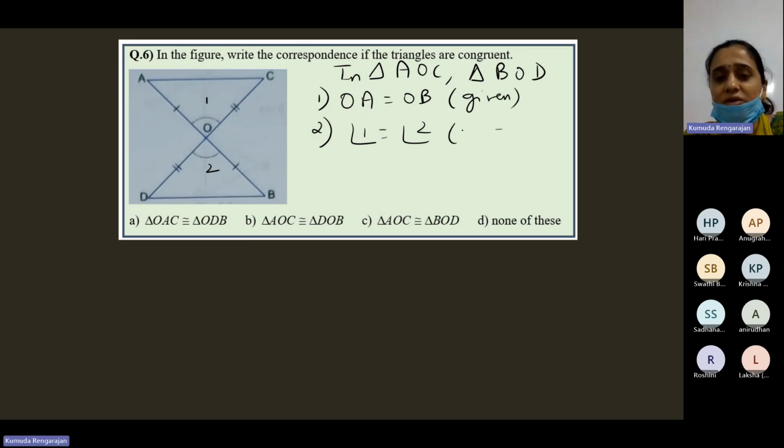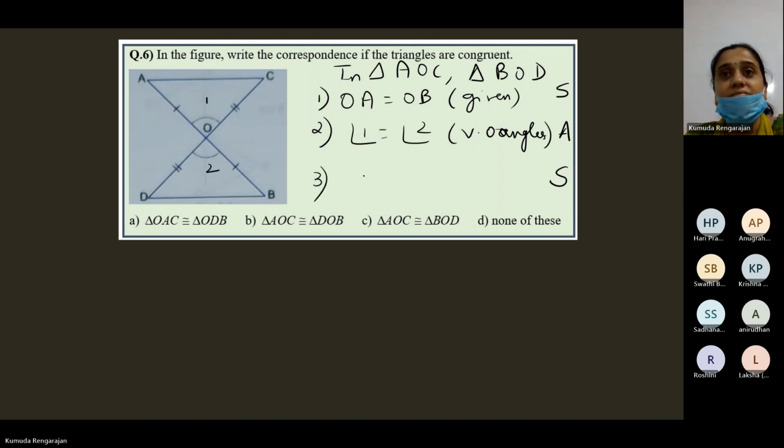Angle 1 is equal to angle 2, vertically opposite angles. You must write the reason in the bracket. We are just writing S to understand. Then again, you should write S. What is S? OC is equal to OD, reason given.